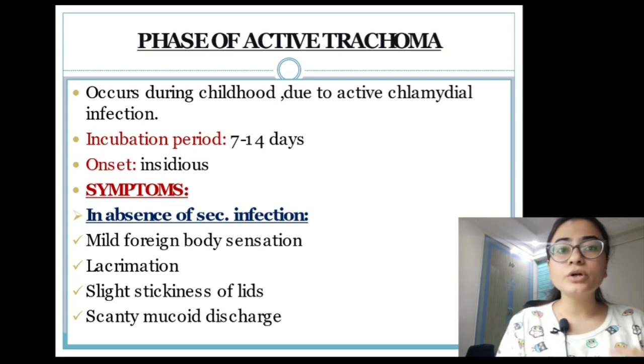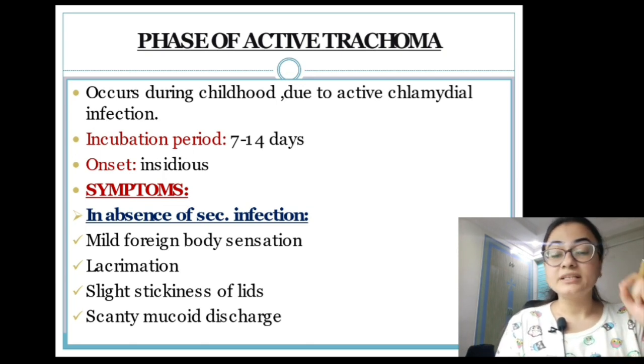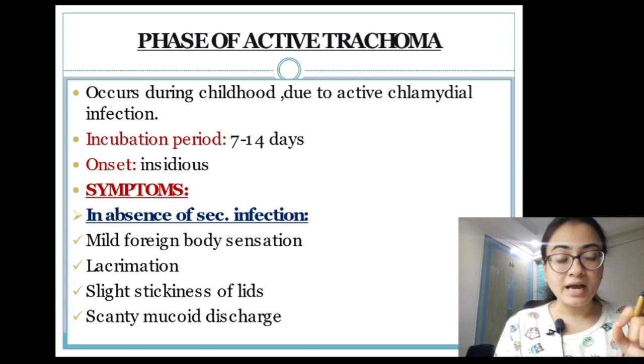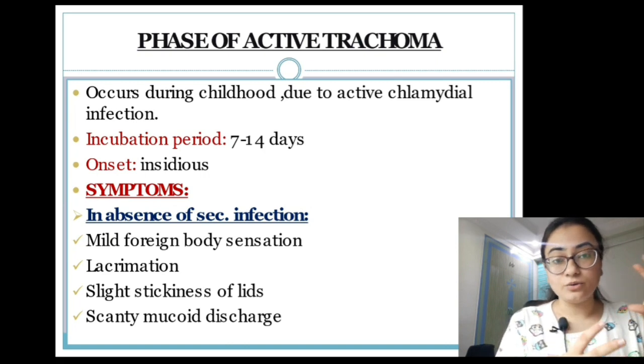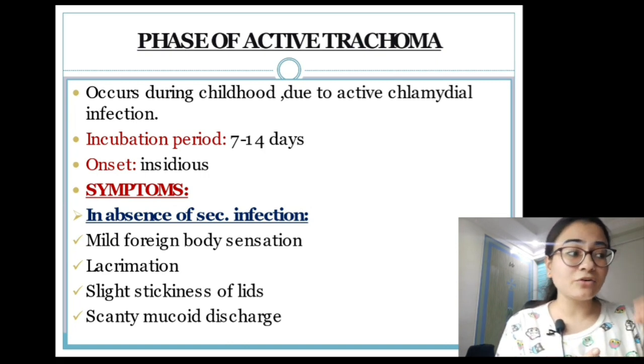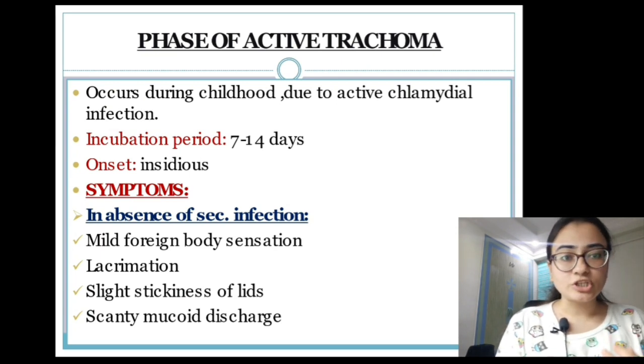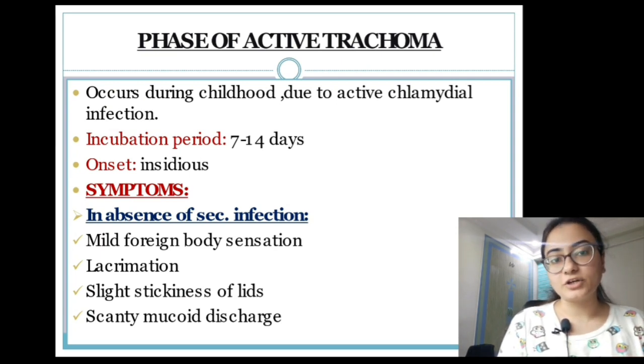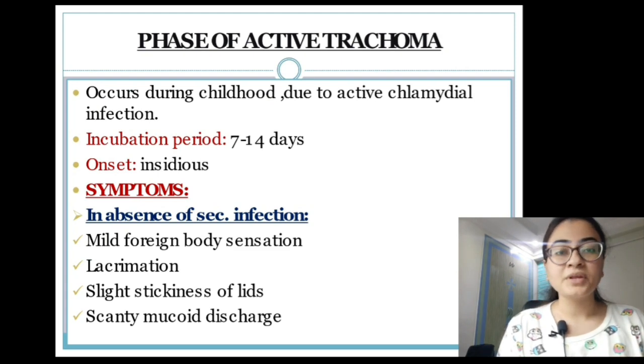So whenever we are going to treat this active trachoma, the treatment is aimed at removing the bacteria. We have to kill the bacteria. So it occurs during childhood due to active chlamydial infection. That means the bacteria is present. The incubation period of the disease is 7 to 14 days and the onset is insidious.